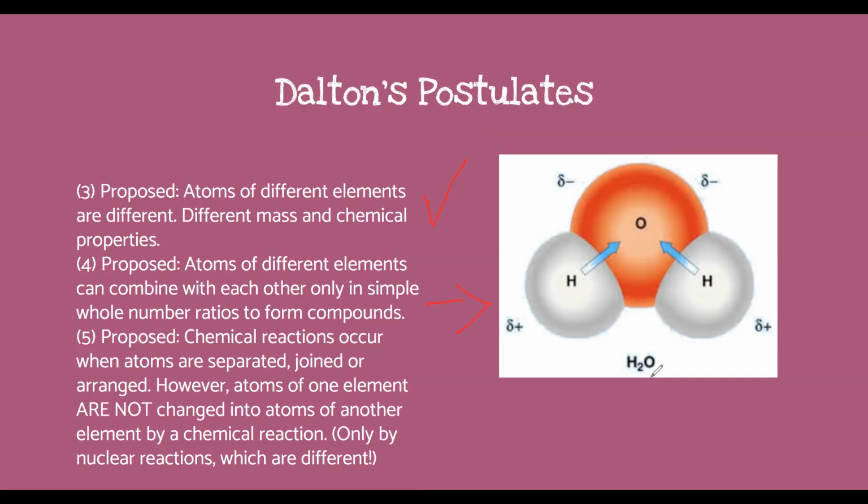So for water, there are 2 hydrogens to 1 oxygen. That's the simple ratio. We're forming a compound. This is basically rule number 4. And the last rule he said was that chemical reactions occur when atoms are separated, joined, or rearranged.